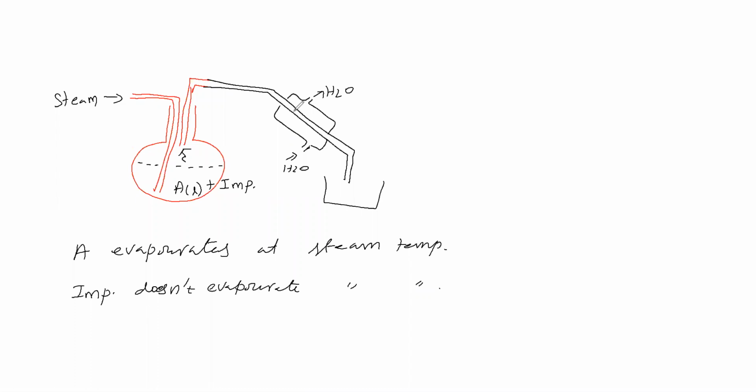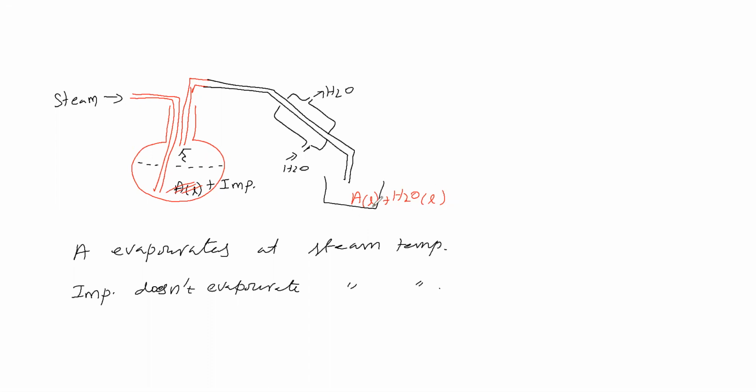Vapor A is liquefying, and we are getting liquid A here. Along with the liquid A, steam also comes, and that steam is getting liquefied, and we get H2O liquid. Okay. So impurities are left behind here. After the process, impurities will be here, and A will be here. This A and water, we have to separate.